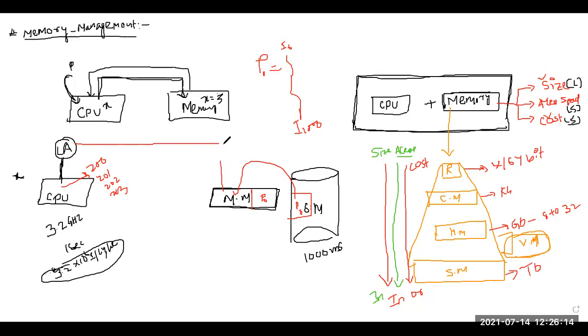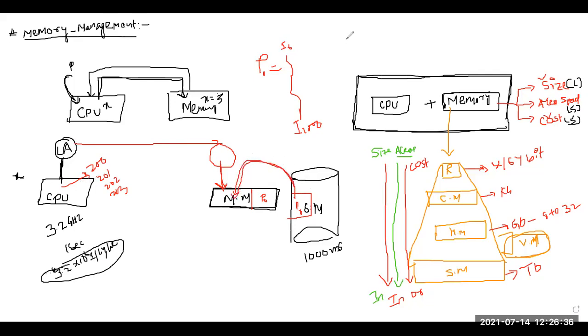Whenever data is required, it is going to search in main memory. Why? Because I know which program is executing. The program that was running, we have already brought and placed in main memory.